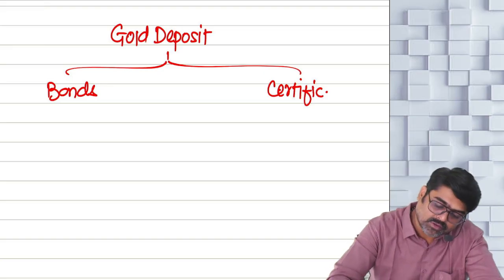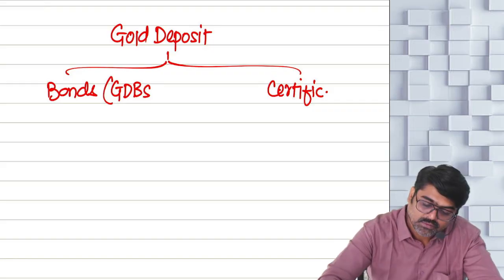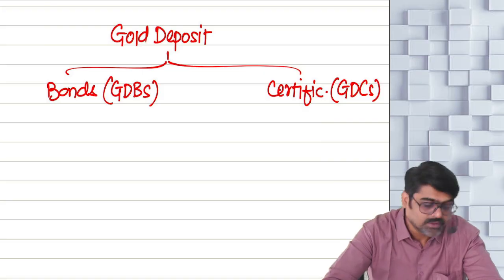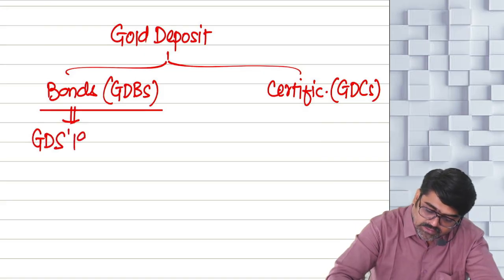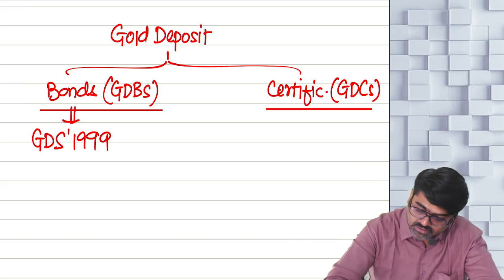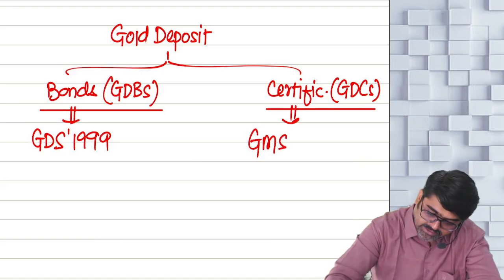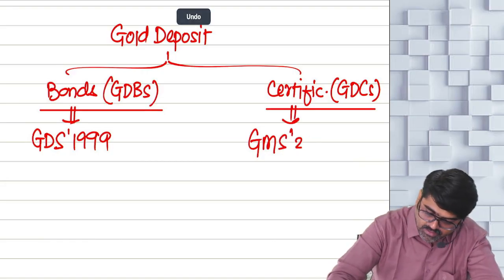So gold deposit bonds are known as GDBs, and gold deposit certificates are known as GDCs. These bonds are issued under the Gold Deposit Scheme 1999. And the gold deposit certificates are issued under the Gold Monetization Scheme 2015 by the government.